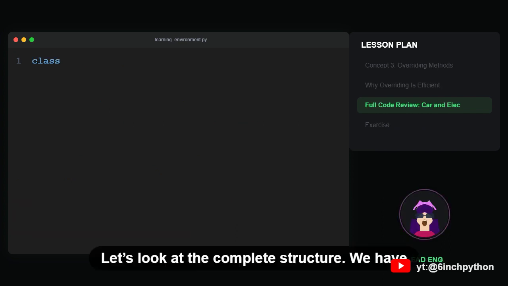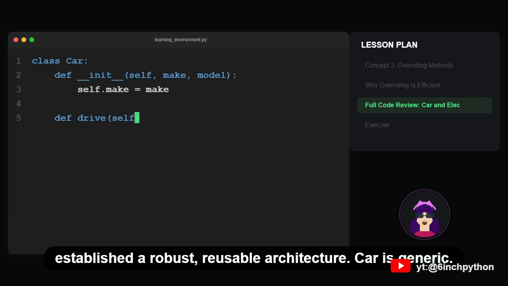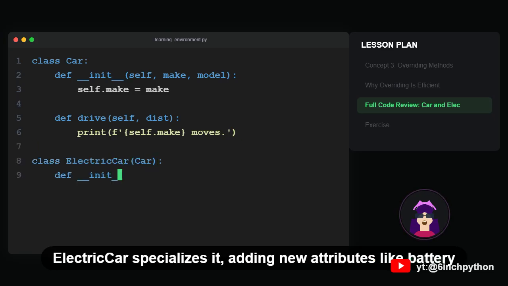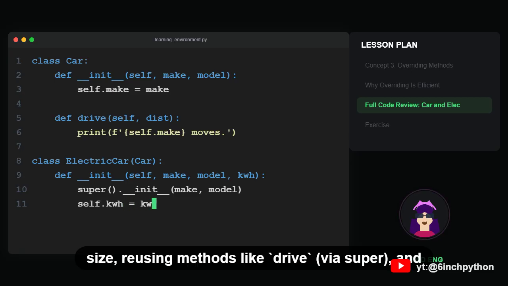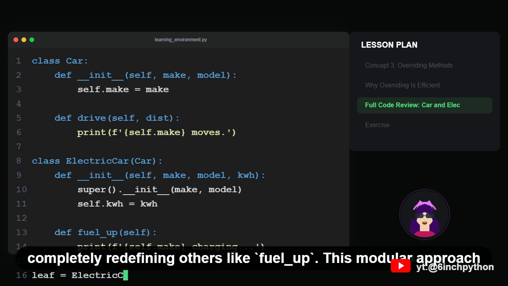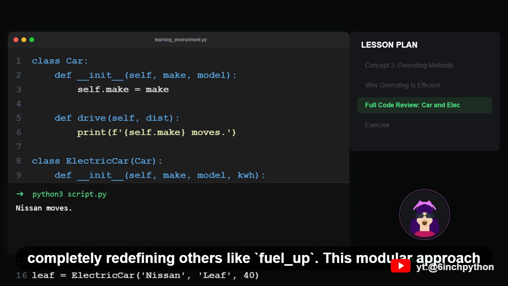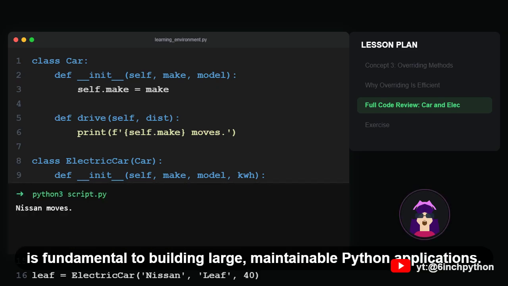Let's look at the complete structure. We have established a robust, reusable architecture. Car is generic. ElectricCar specializes it, adding new attributes like battery size, reusing methods like drive via super, and completely redefining others like fuel up. This modular approach is fundamental to building large, maintainable Python applications.